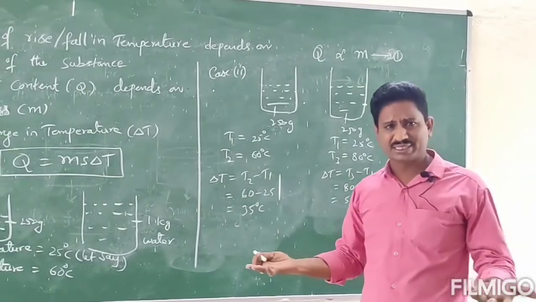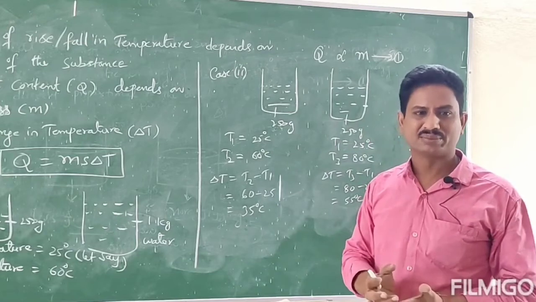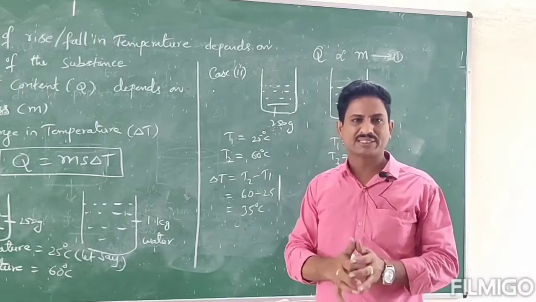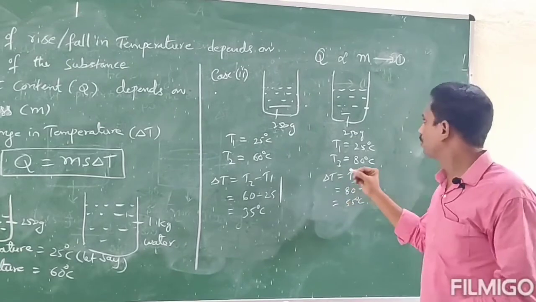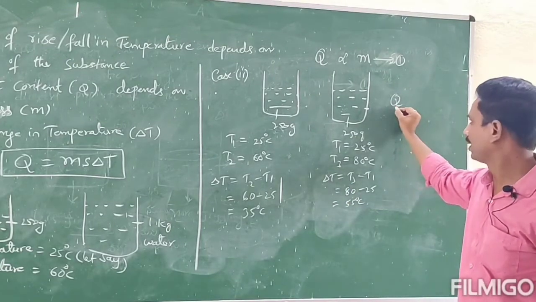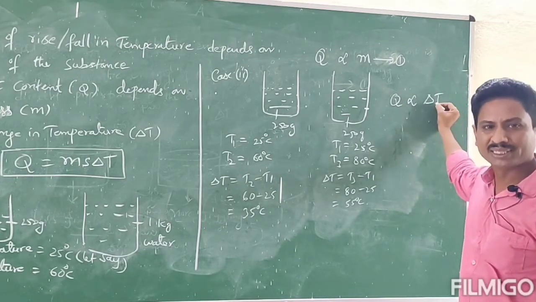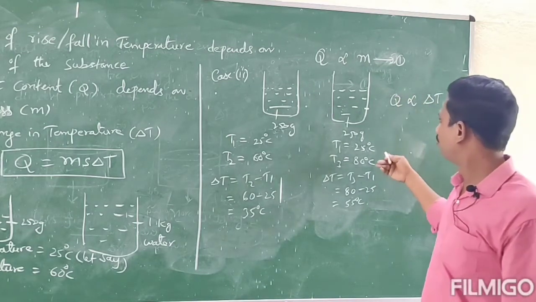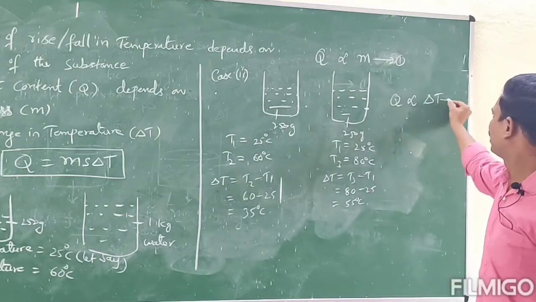So what is the relation? This is also, as usual, a directly proportional relation. So here what is constant? Mass is constant. And what is the variation? The rise in temperature. So from this activity we can conclude that Q, the heat content or heat absorbed, is directly proportional to delta T, the change in temperature. So the more the change in temperature, the more heat energy we have to supply. That relation is called a directly proportional relation. Let us say this is equation 2.